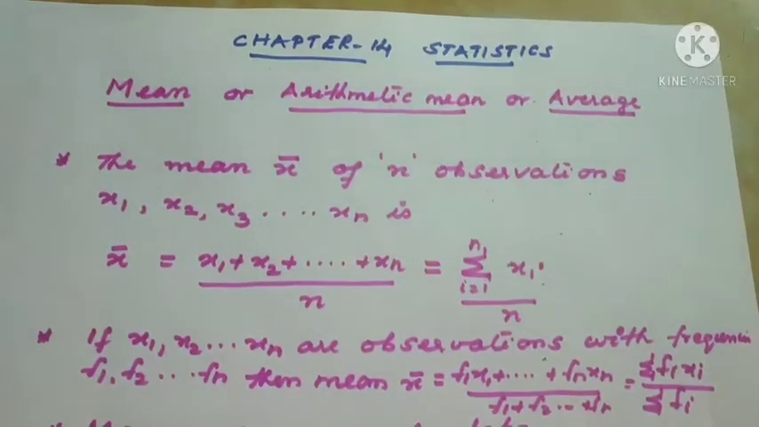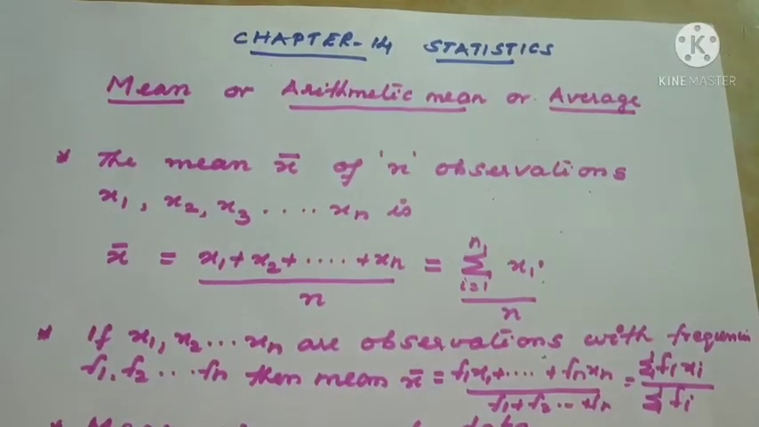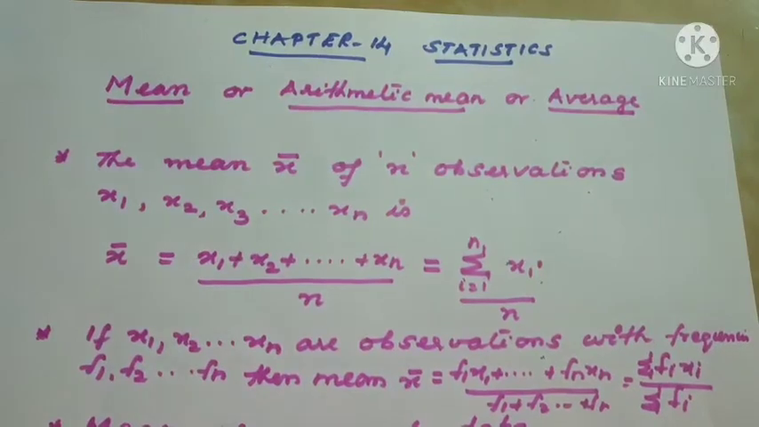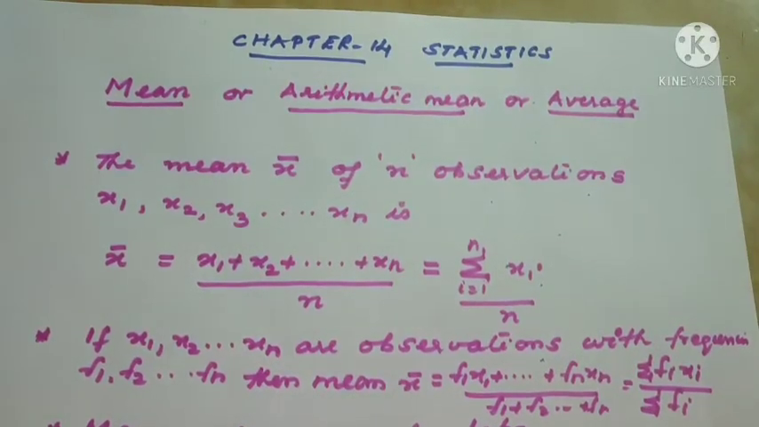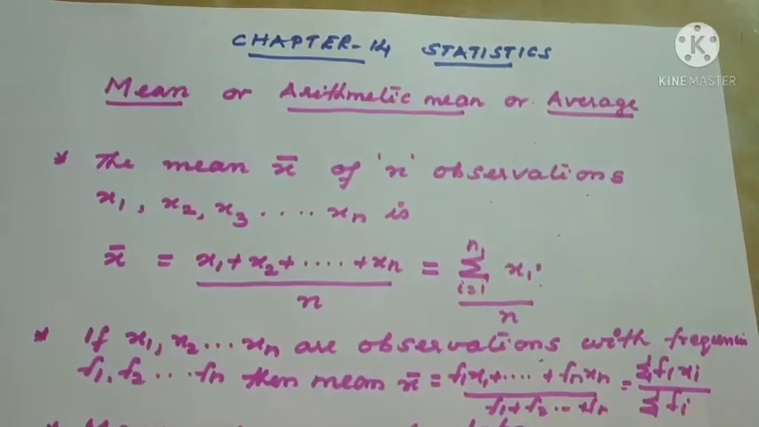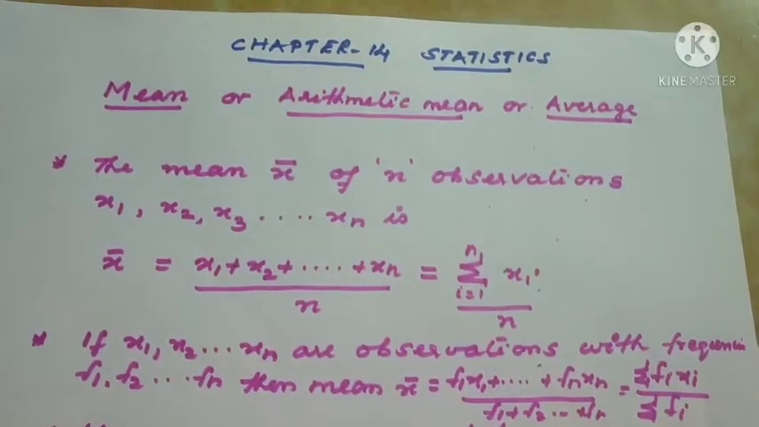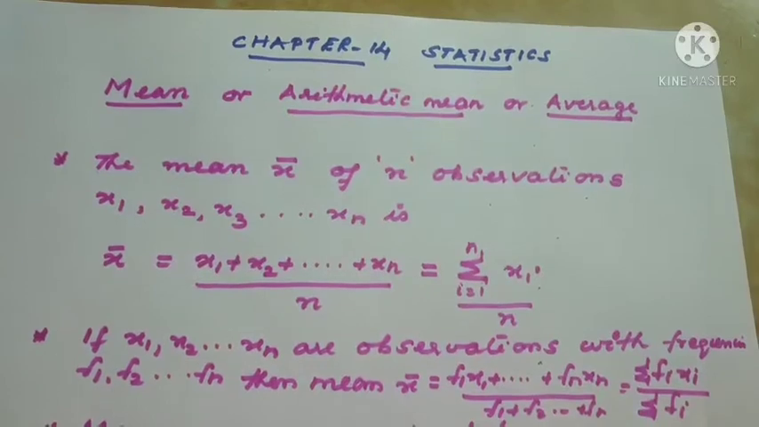Good morning, children. New chapter, chapter 14, statistics. Mean, or arithmetic mean, or average. Last year itself we have studied mean for raw data or ungrouped data. Just a revision for that one.